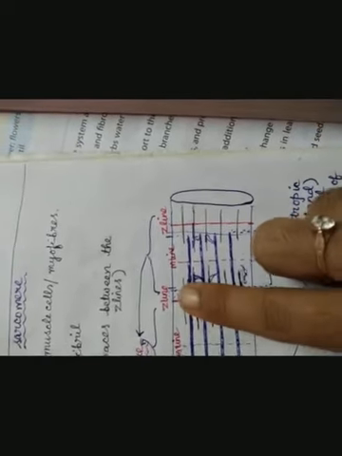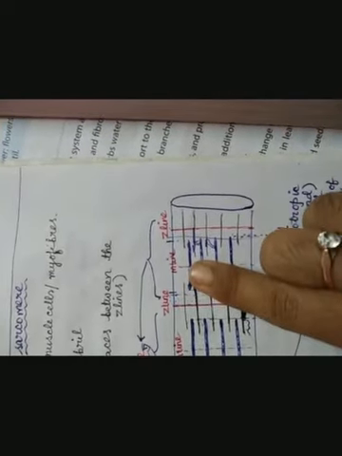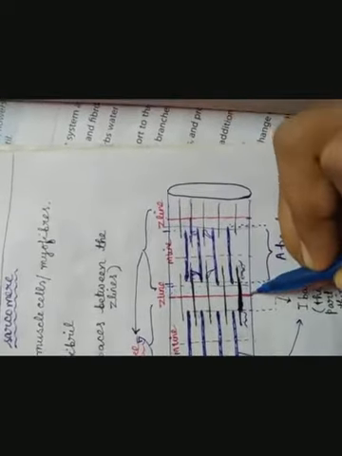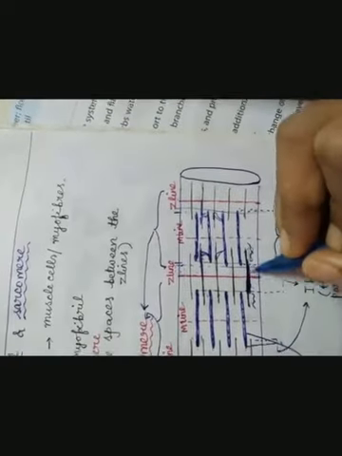A band means this region, the thick filament region, it remains unchanged. But as the Z line shifted, the sarcomere region becomes shortened, and this I band region also becomes shortened because it is shifted here. So this is the sliding filament theory.